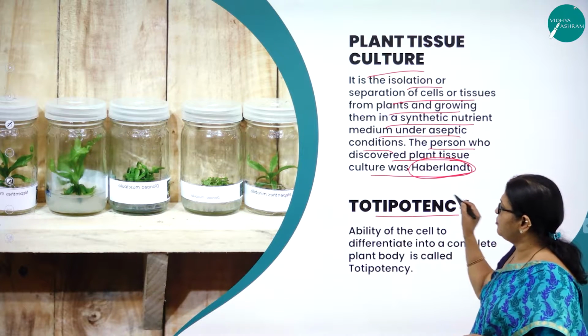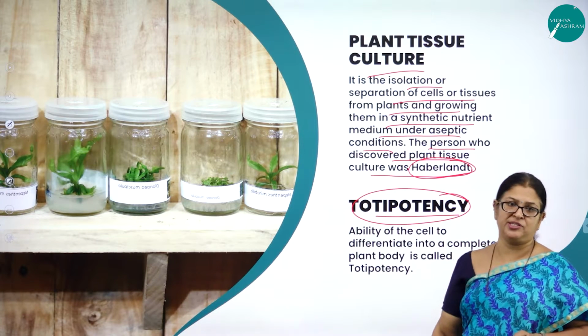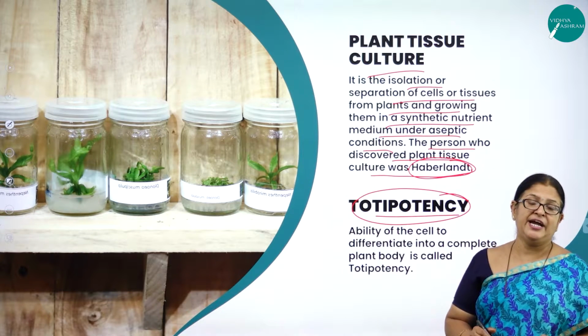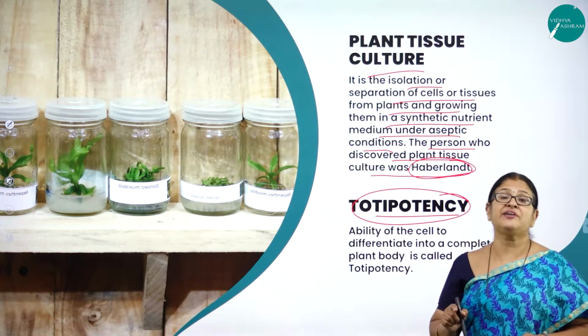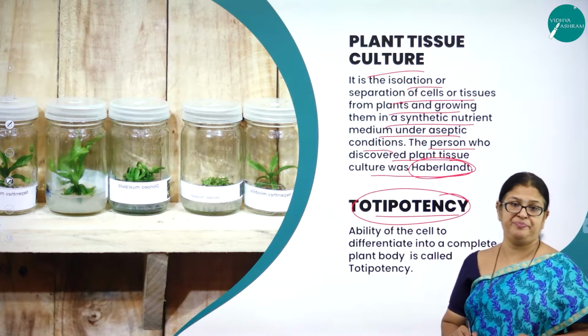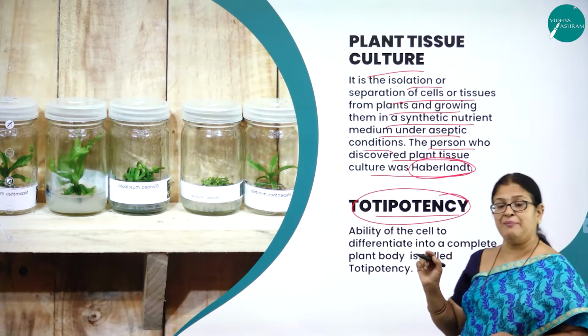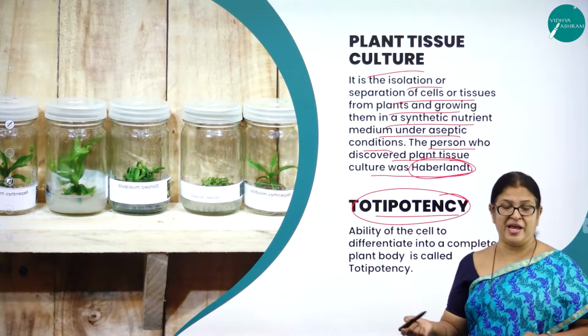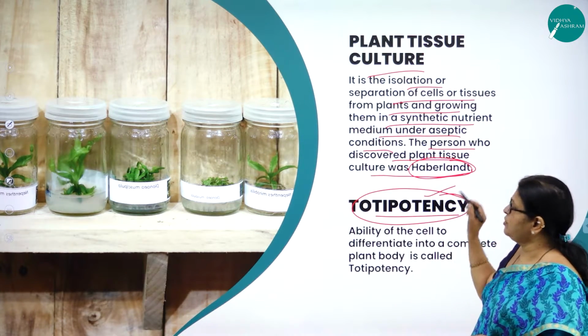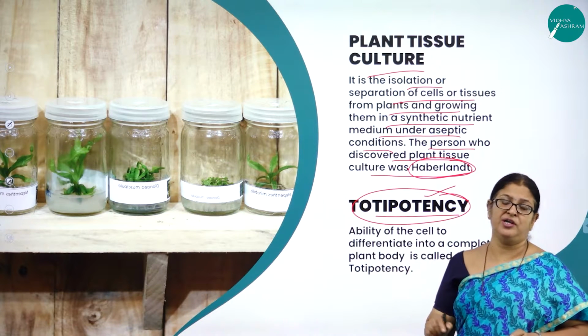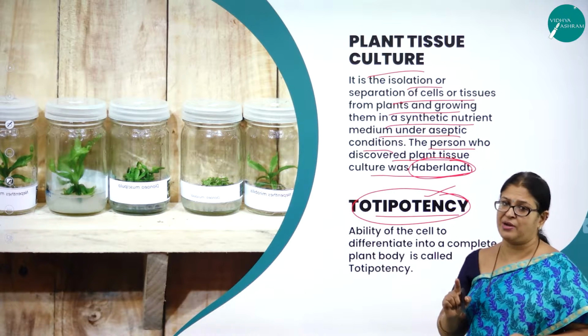Moving on to a very important word called totipotency. What is totipotency? It is the ability of a plant cell to multiply and regenerate into a new plant. Ability of a cell to multiply and regenerate into a new plant is called totipotency. This is a very important word which is asked in the exam for 1 mark question.